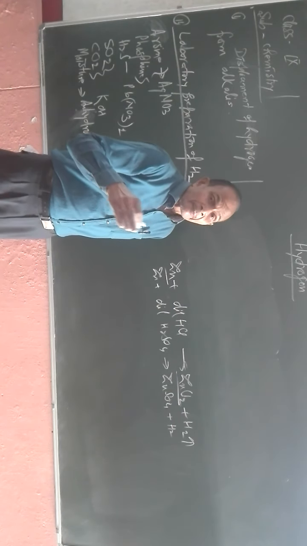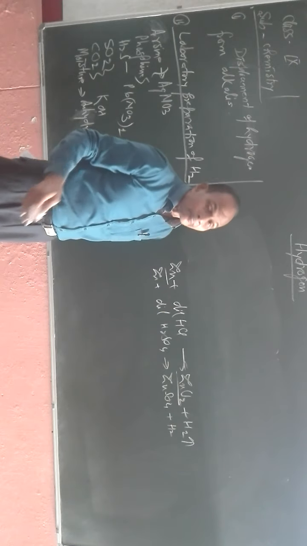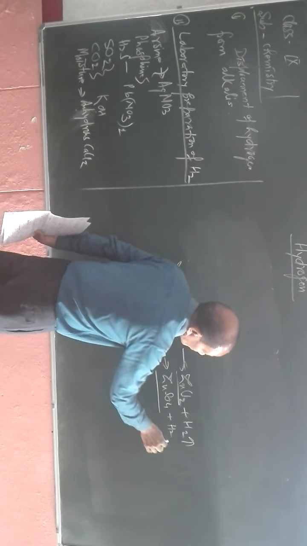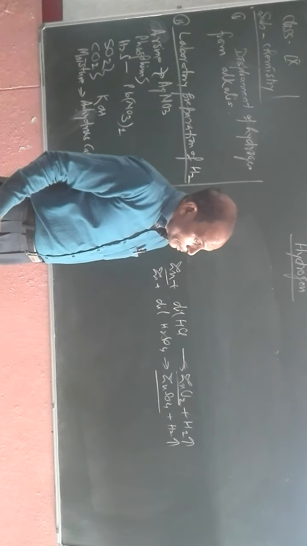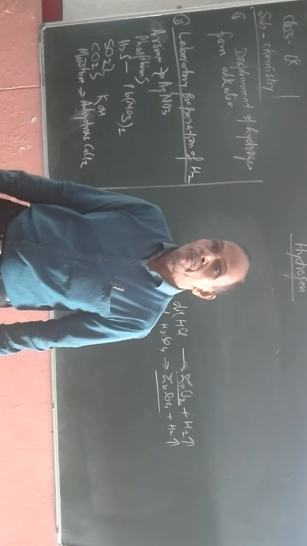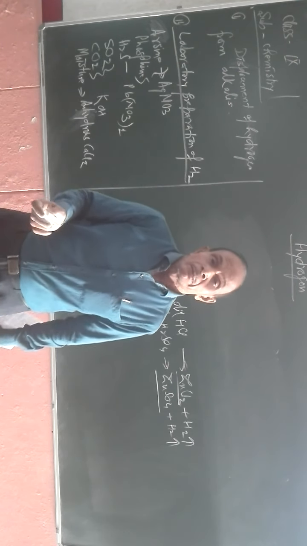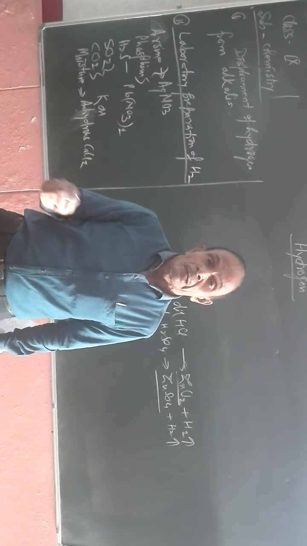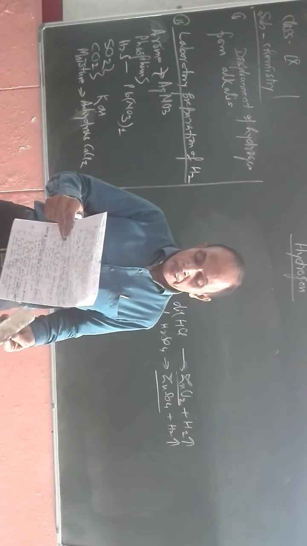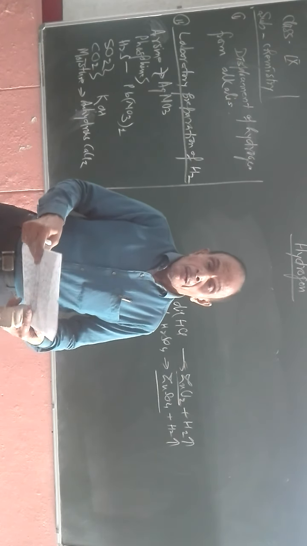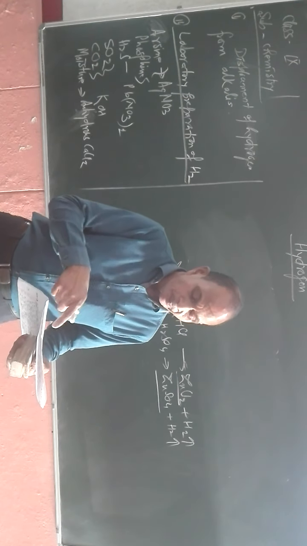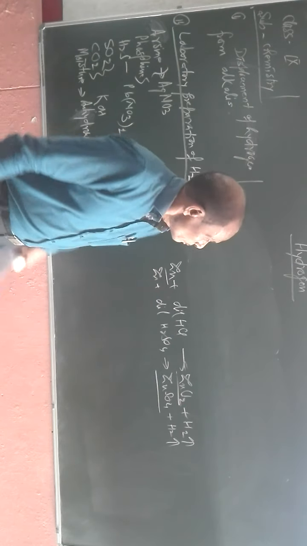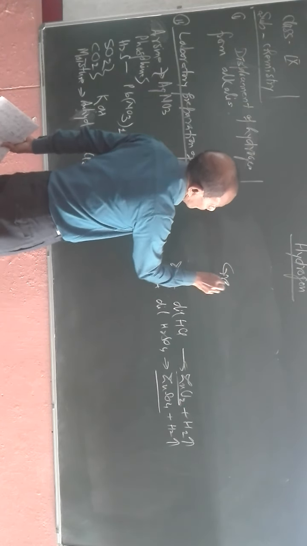In the same way, if you use dilute sulfuric acid in place of dilute hydrochloric acid, what will be the product? Zinc sulfate along with the production of hydrogen. So in short, inside the laboratory we can prepare hydrogen by reacting zinc with dilute acids, which may be sulfuric acid or hydrochloric acid. Here, the zinc which is used is known as granulated zinc.